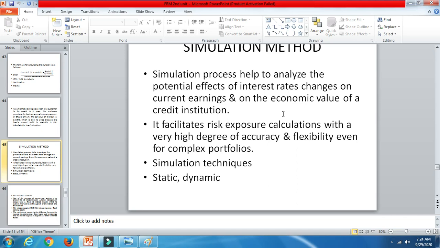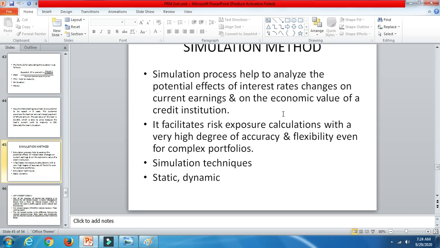Basically, in dynamic situations, as well as for volatility, portfolios of derivative instruments will be considered for measuring the risk as such. So if there is a prepayment risk as well.